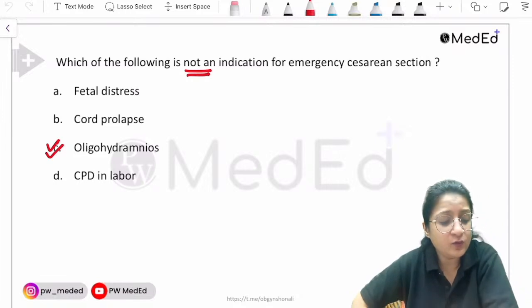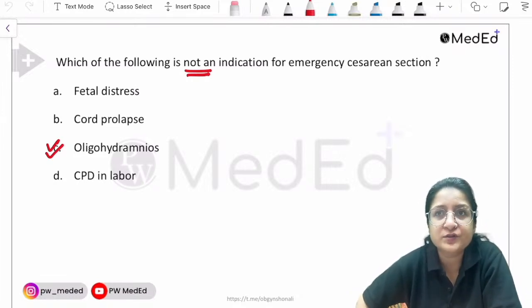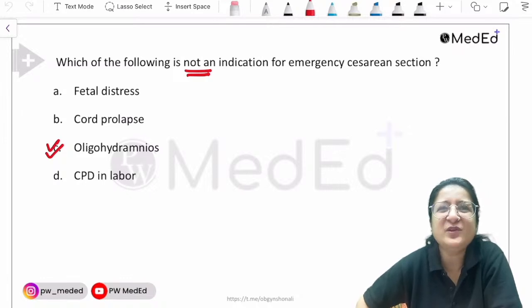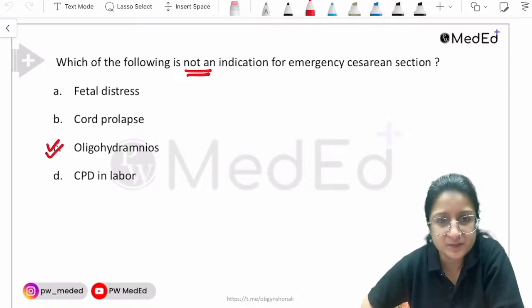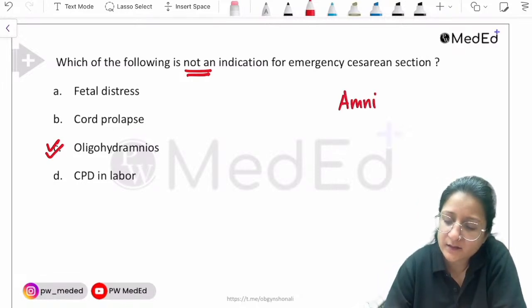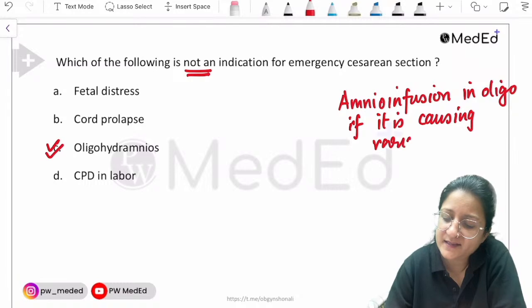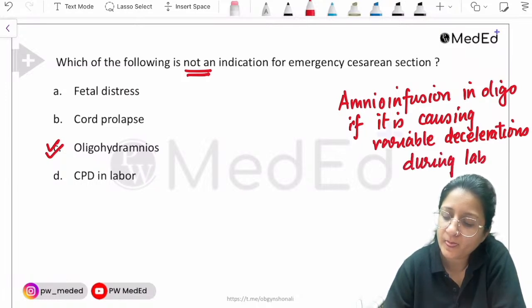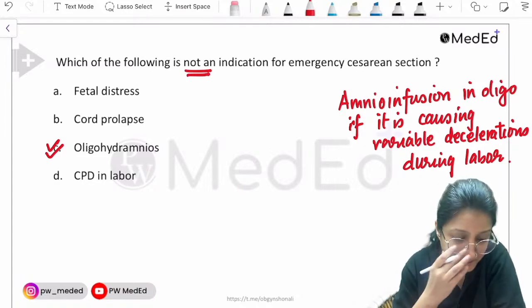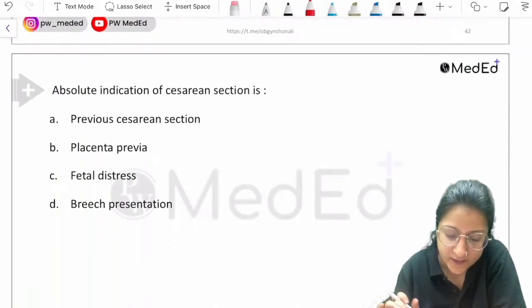Now, as to your question, can we do amnio infusion in oligohydramnios? It is not recommended, only and only under one circumstance. Amnio infusion in oligohydramnios is only recommended if it is causing variable decelerations during labor. Otherwise, no.